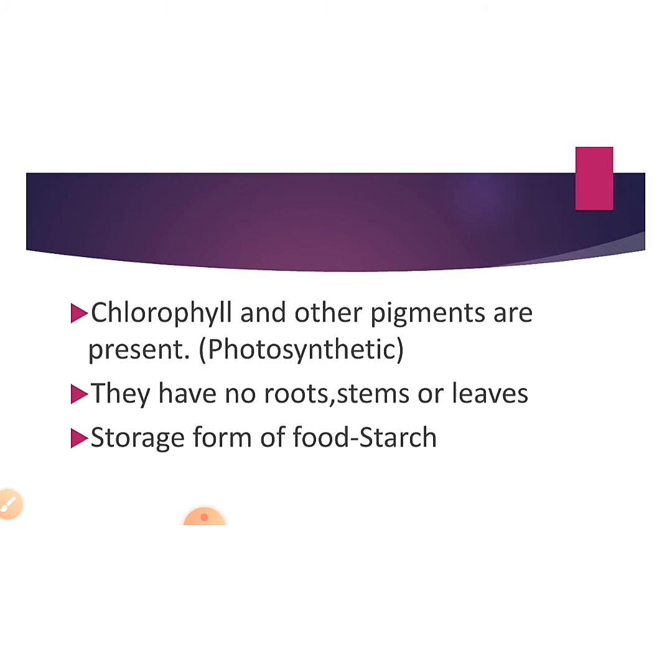The next one is the storage form of food, starch. Algae store their food by forming starch. What is starch? Starch is also a polysaccharide like cellulose, but starch is a storage polysaccharide, whereas cellulose is a structural polysaccharide. And in this regard, starch is an alpha D glucose polysaccharide, but cellulose is a beta D glucose polysaccharide. I think you get this.